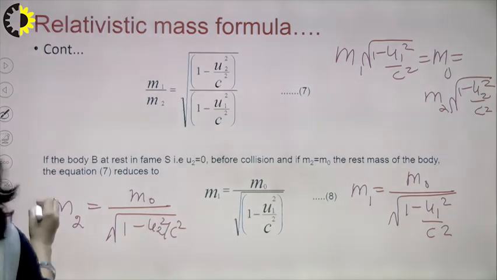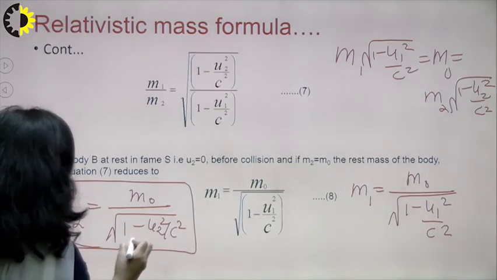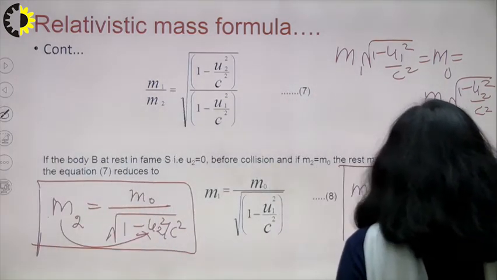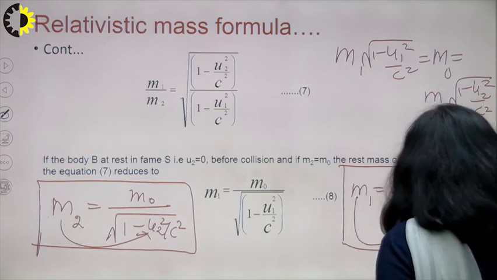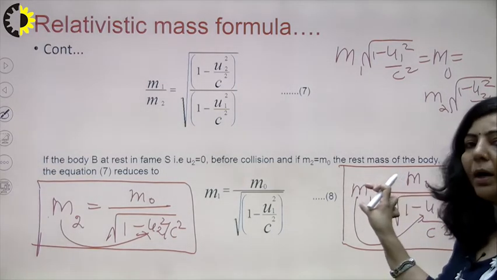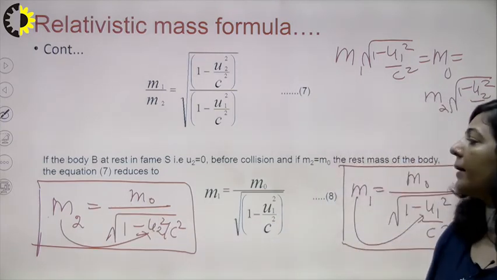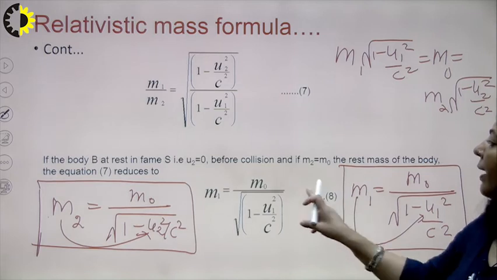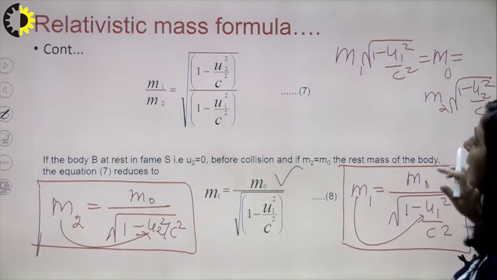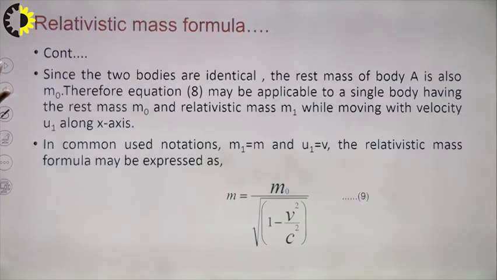So what is this? This is the relationship between mass and velocity of the second particle. And this particular relationship is the relation between mass and velocity of the first particle. So this is the relativistic mass formula for particle A, and this is the relativistic mass formula for particle B. So you have equation number 8. How you are getting it, I have explained here. And similarly, you have this equation for the second particle, right?